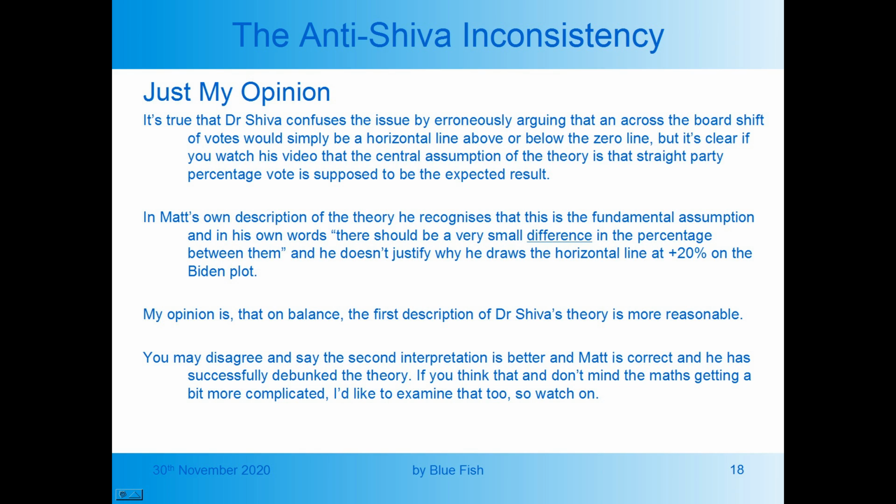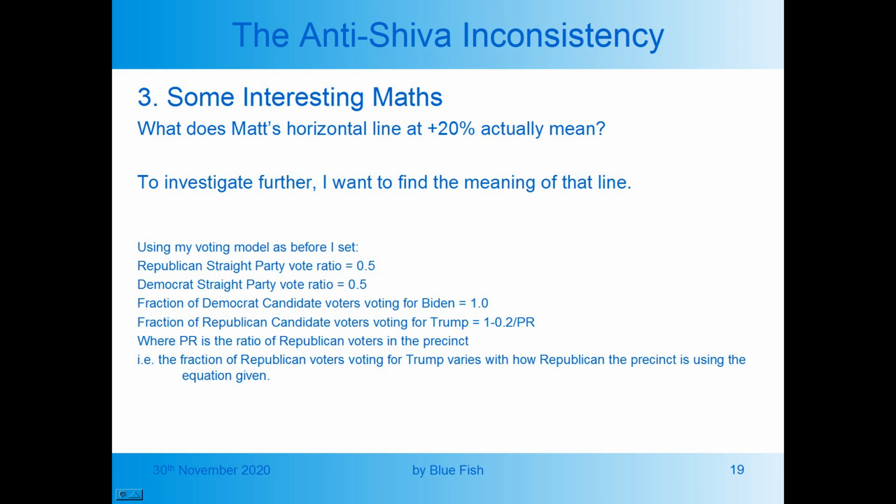You may disagree and say the second interpretation is better and Matt is correct, and he has successfully debunked the theory. If you think that, and you don't mind the maths getting a bit more complicated, I'd like to examine that too, so watch on. So what does Matt's horizontal line at plus 20% actually mean? To investigate further, I want to find the meaning of that line.